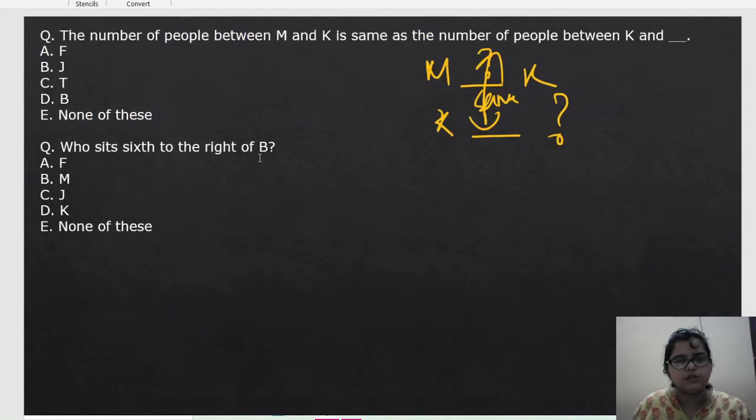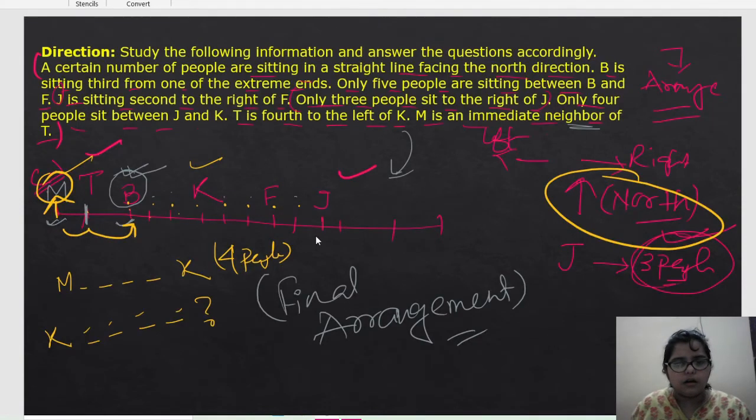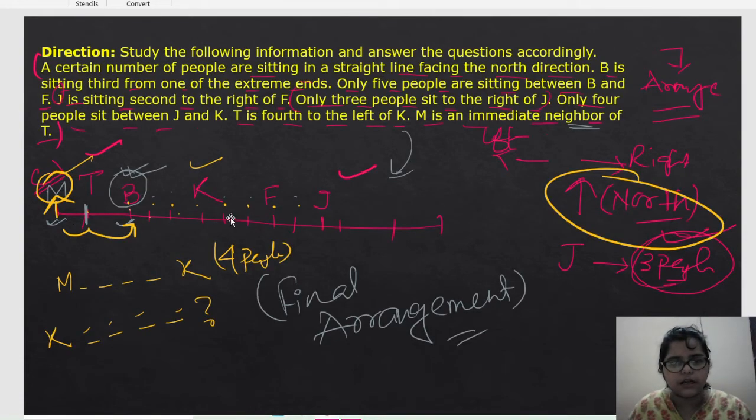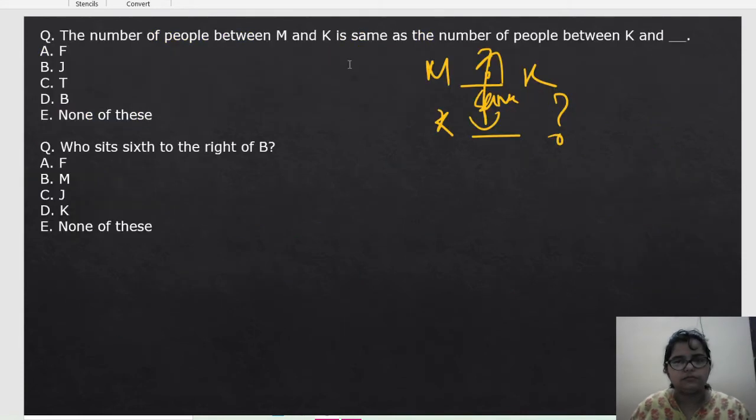So which is 6 to the right of B? 6 to the right of B is what? 1 minute. How many persons? M and what? M and none of this. Because if K will sit here, 1, 2, 3, 4, J, sorry, K and J. So J will be the right answer.